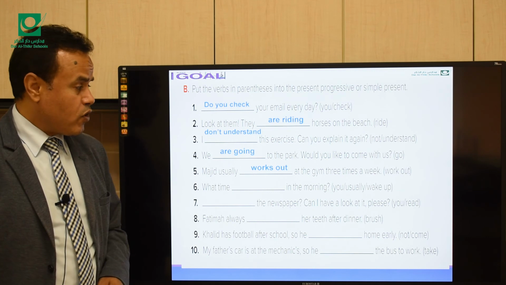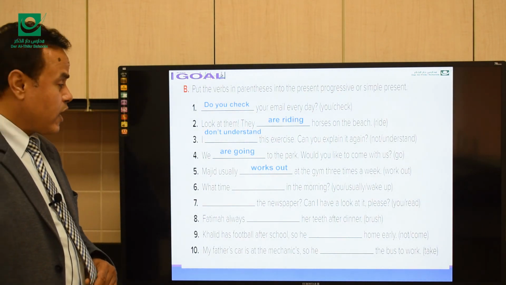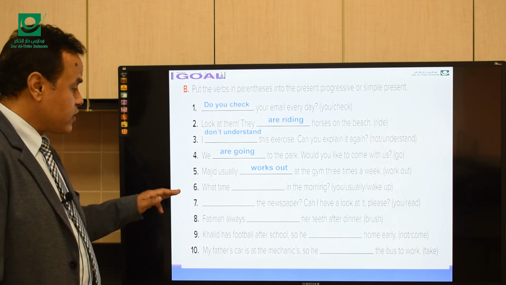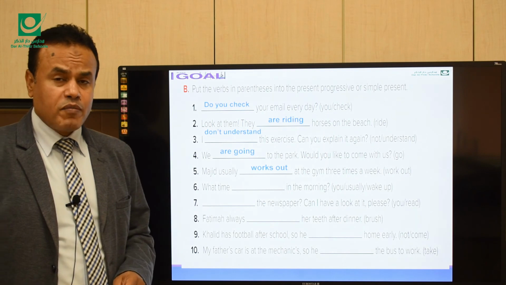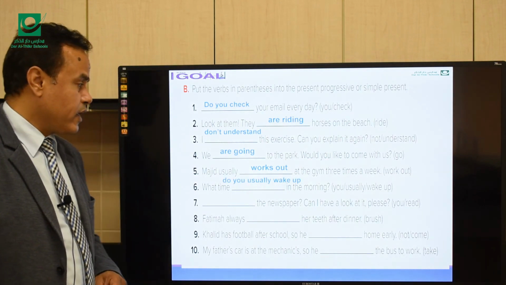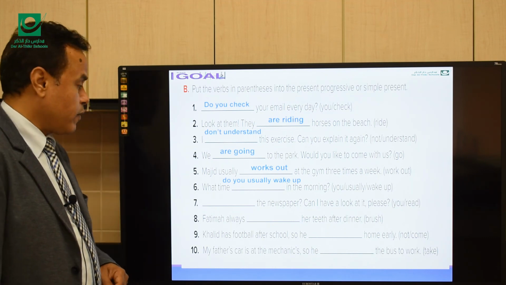What time in the morning you usually wake up? What time in the morning? So the tense of this question is the simple present. So what time in the morning do you usually wake up?